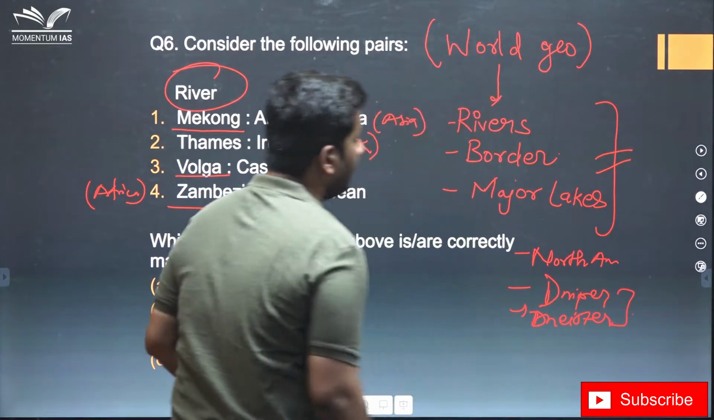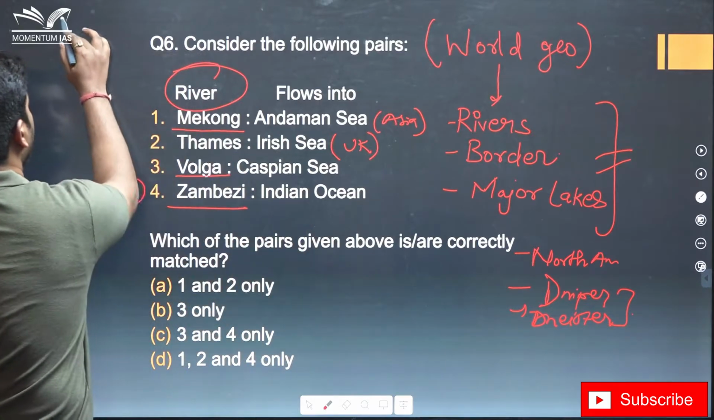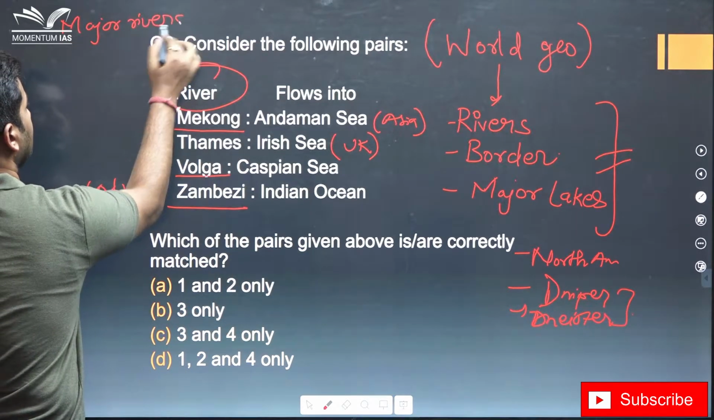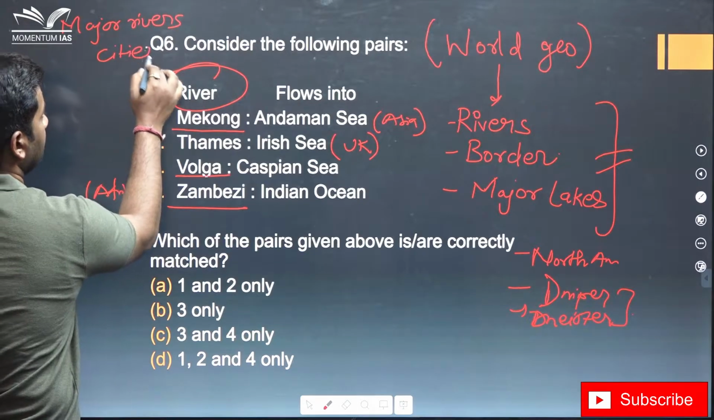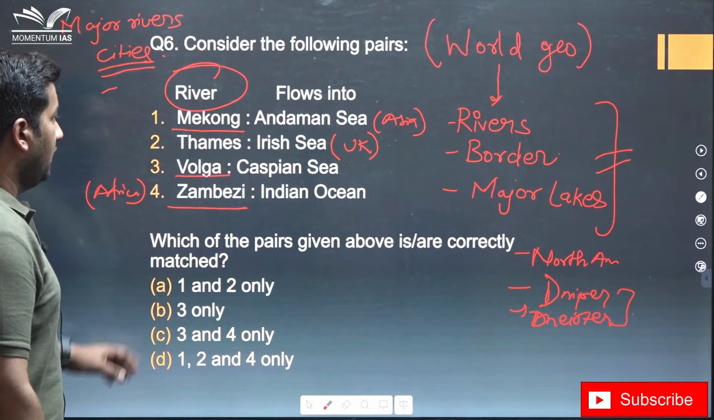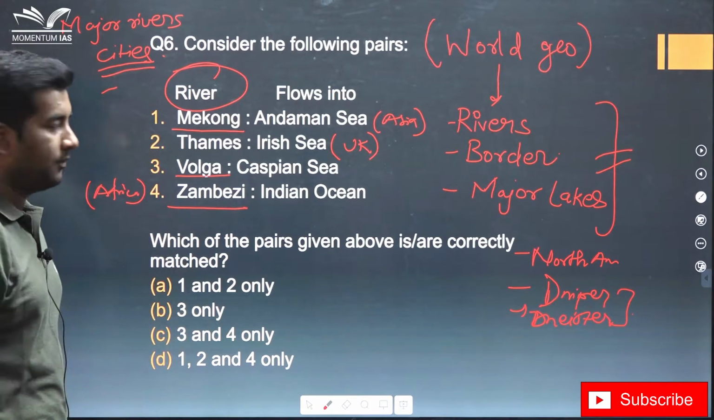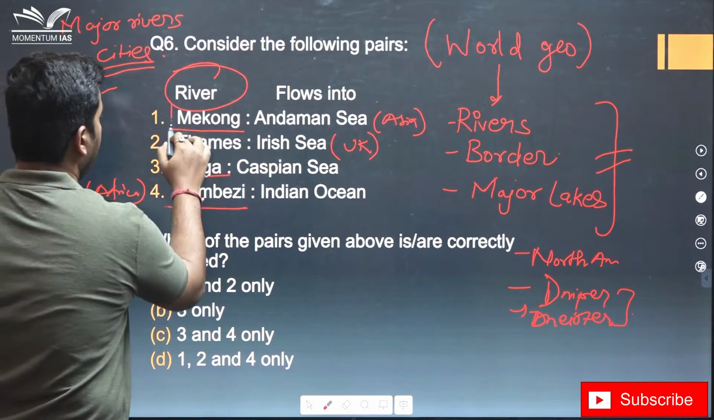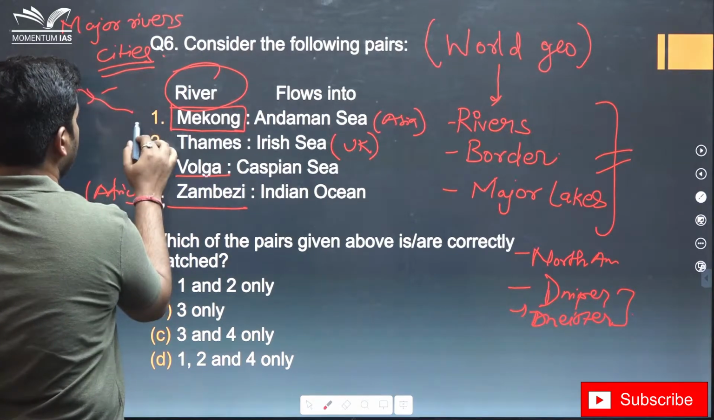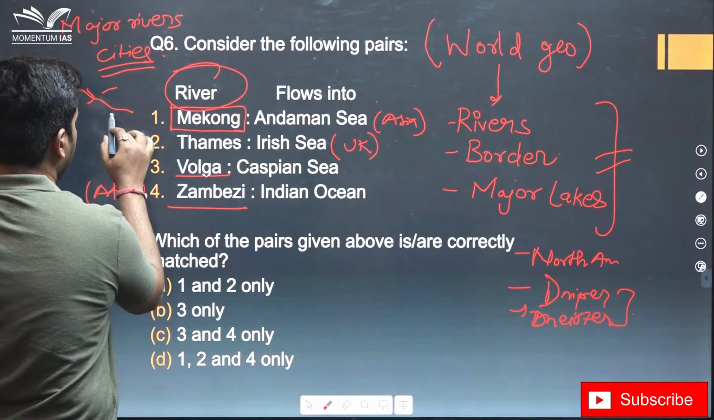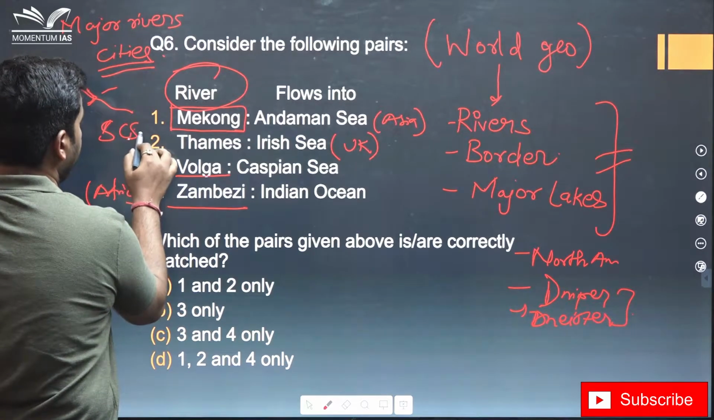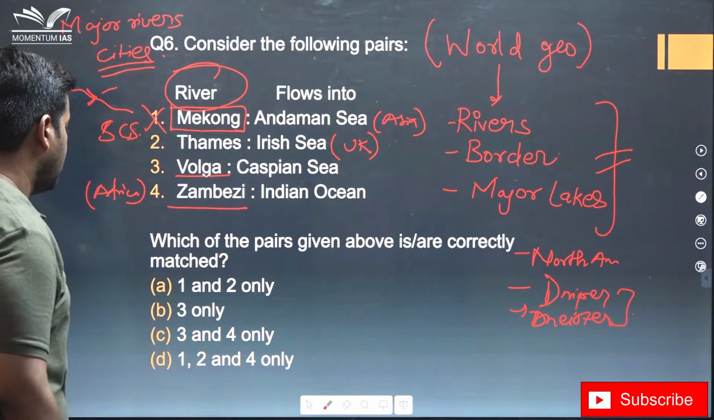So you need to cover major rivers, and cities related to those rivers. Let's see in this case. This is a factual question. So we know that Mekong is a river that flows through Asia and some of the East Asian nations and flows into South China Sea. Let's try to eliminate this and let's see what we get.